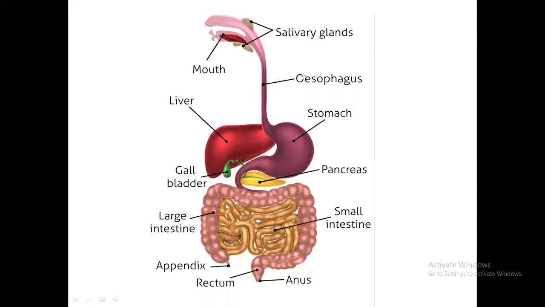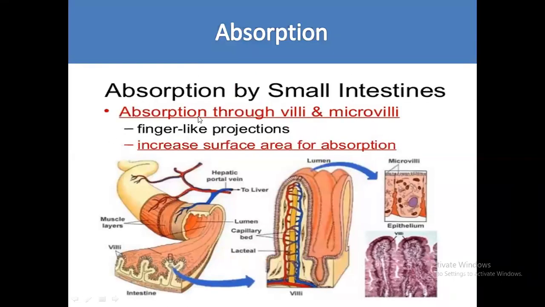Right. Now we have to talk about absorption. Where does absorption happen? It happens in the small intestine. Absorption by the small intestine. Here the small intestine is cut, and we just observe it under the microscope. We cut it like this and look.